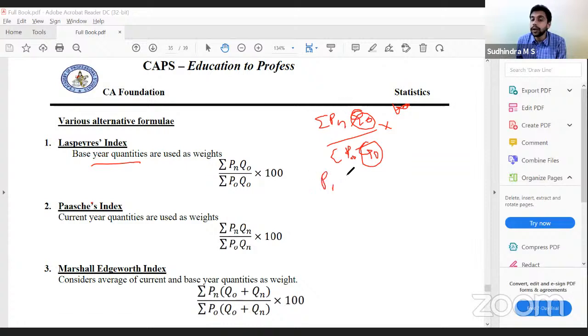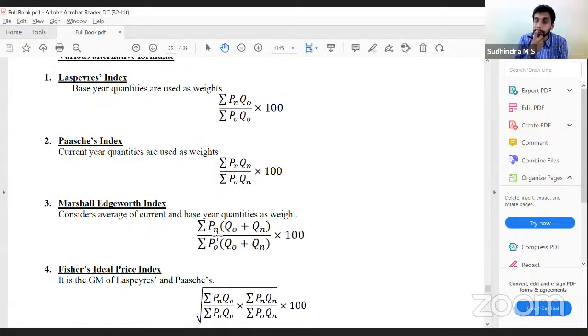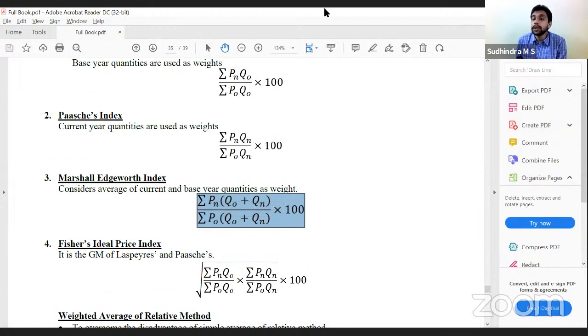So summation Pn Qn divided by summation P0 Qn into 100, because it is current year quantity, right? Marshall-Edgeworth uses the average, so Q0 plus Q1, and the price would remain the same, current year over base year. Fisher takes the geometric mean of Laspeyres and Paasche. So it would be the square root of summation Pn Q0 by P0 Q0 into Pn Qn by P0 Qn into 100.